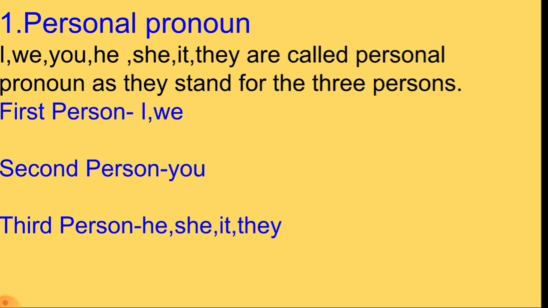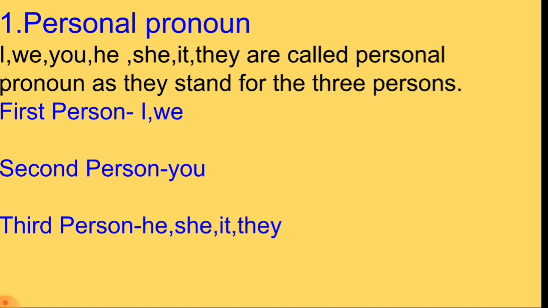The pronouns he, she, and they, which denote the person or the persons spoken of, are said to be personal pronouns of the third person. Here it, although it denotes the thing spoken of, is also called a personal pronoun of the third person. That is, it is also a third person pronoun.